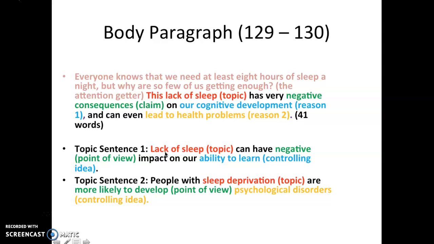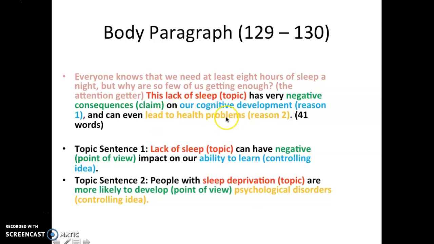Then look at topic sentence number 2. People with sleep deprivation are more likely to develop, so again we have the same elements, just said differently. In this case the student didn't use the word negative per se, but more likely to develop, plus de chances de développer des problèmes psychologiques, is negative in itself.